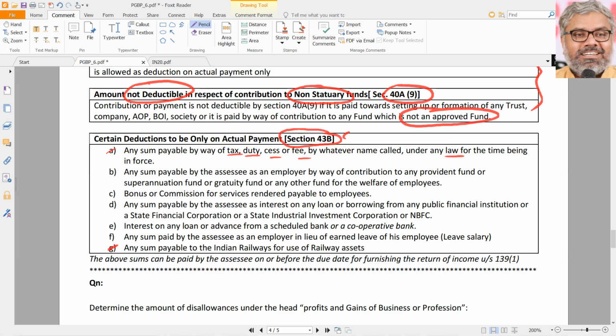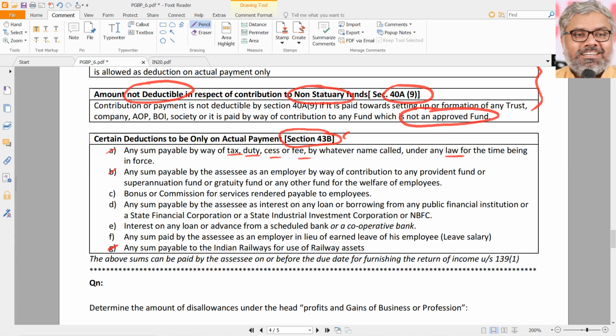And the second categorization can be related to employee payments. Payments to employees. What type of payments? Any sum payable by SSC as an employer by way of contribution to any provident fund or superannuation fund or gratuity fund, or for that matter any other fund for the welfare of employees.